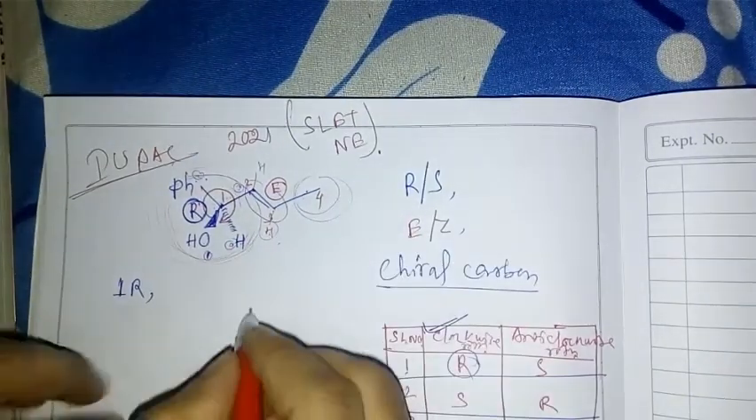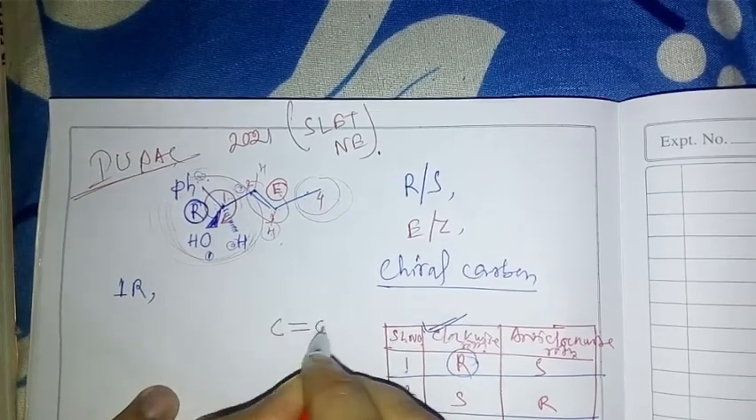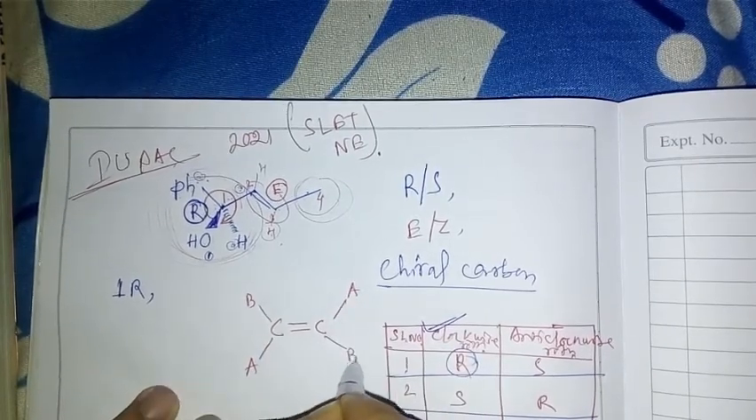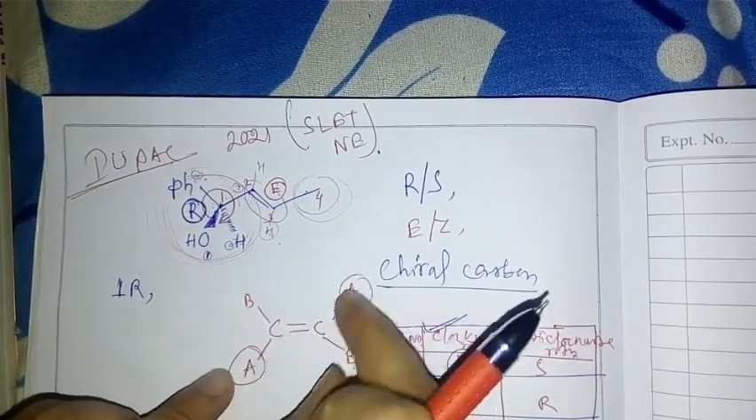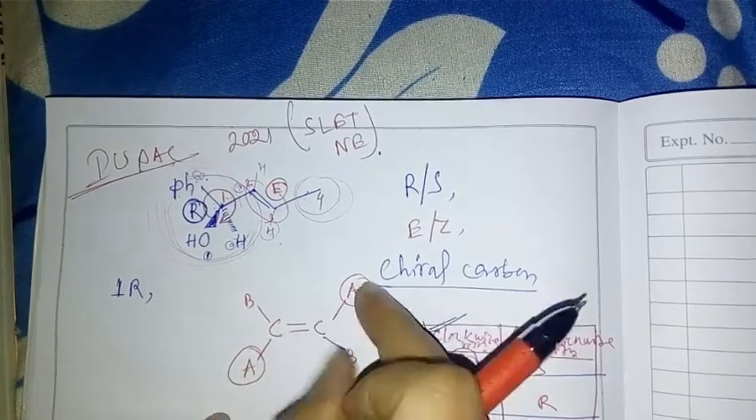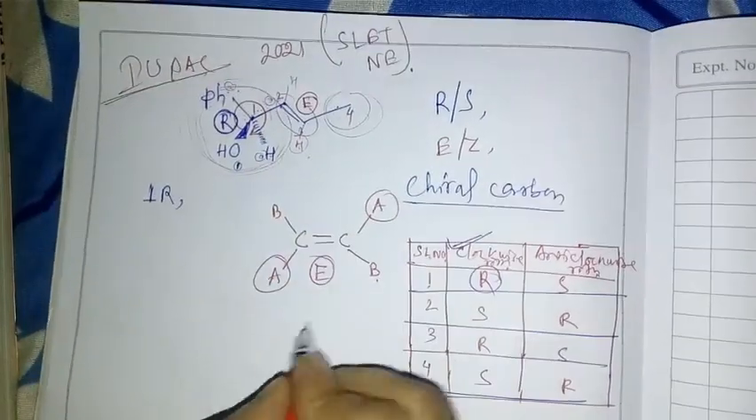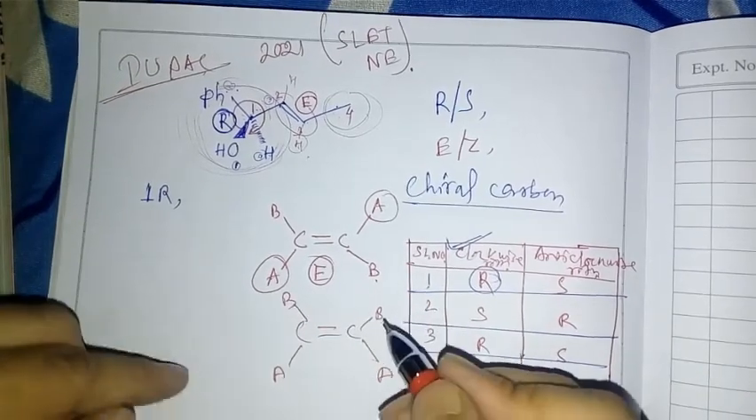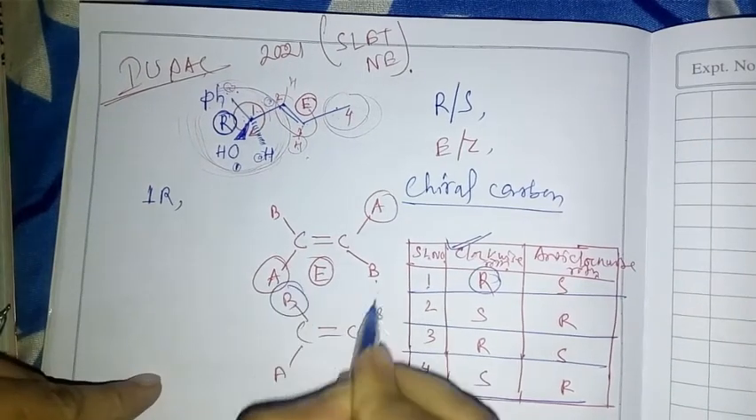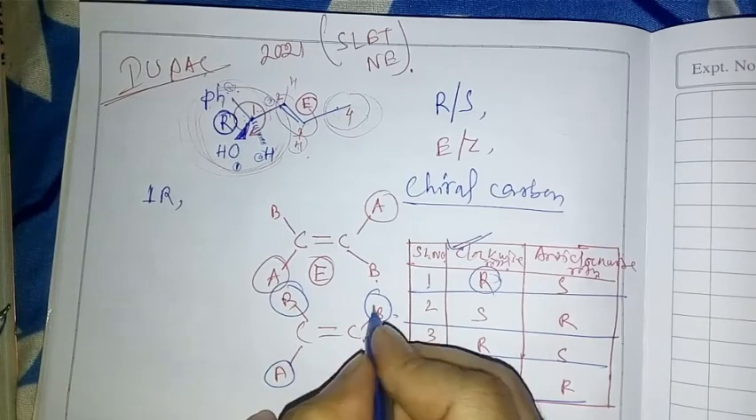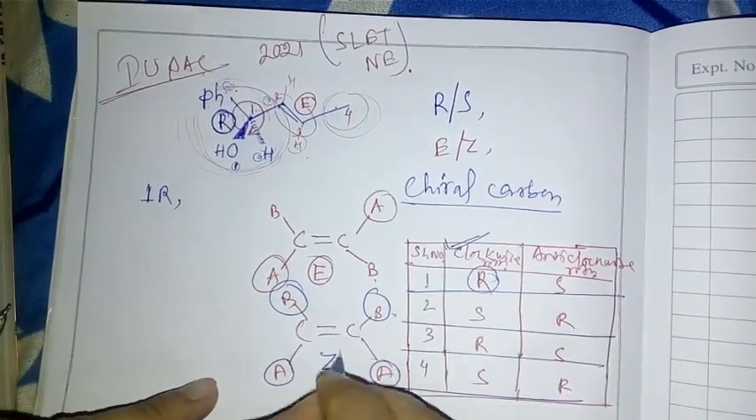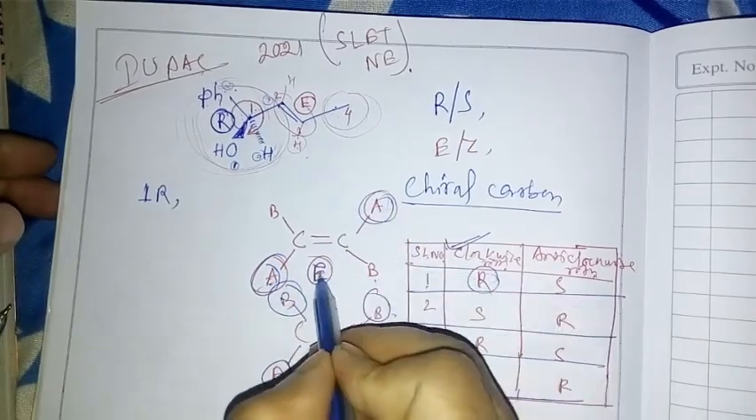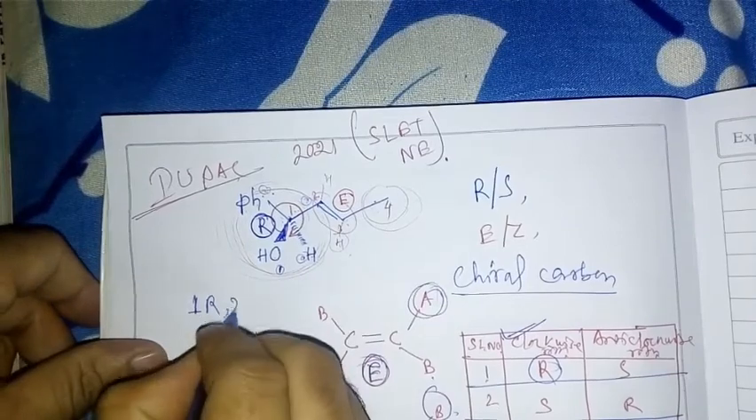So how to find out E and Z? Briefly I explain here. For C double bond C, suppose this one is A, this one also A, and this one B, and this one B. If the same group is on opposite sides, then you can tell this one is E. If the same group is on the same side, then you consider it as Z. If the same or bigger group is on opposite sides, then E. So this one is 2E.